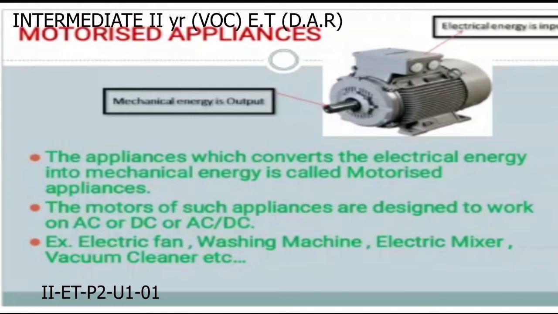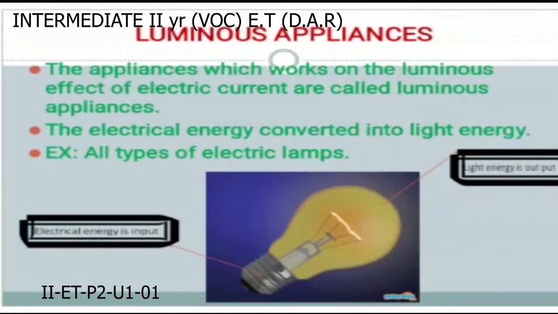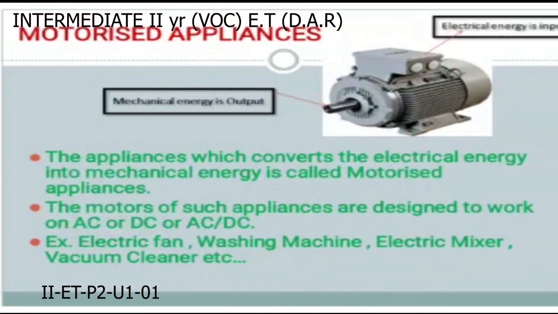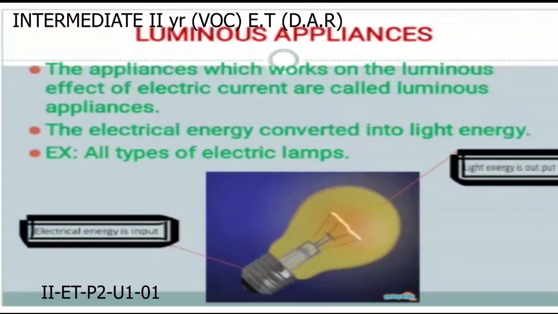Then the third one is luminous appliances. In motorized appliances, the electrical energy is converted into mechanical energy. In these luminous appliances, the appliances utilize the electrical energy and convert it into light energy.